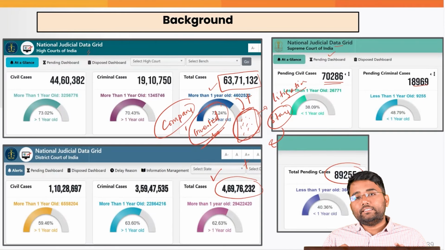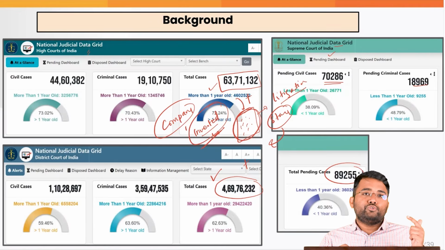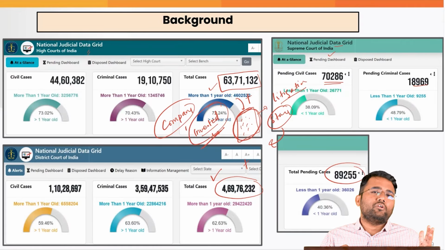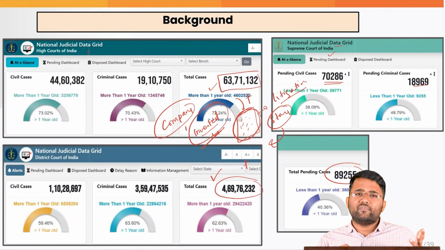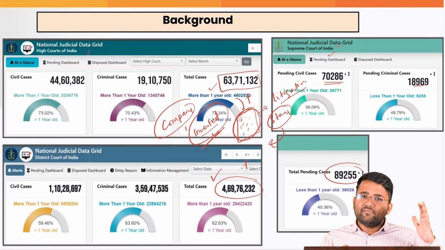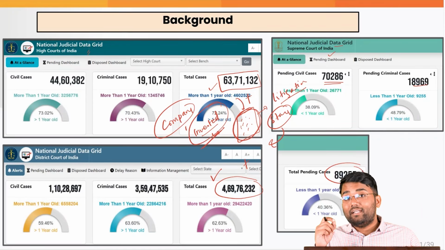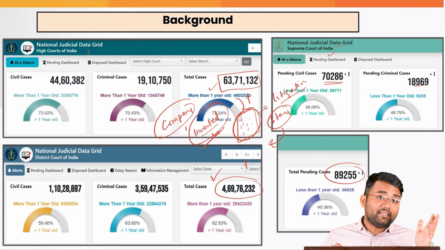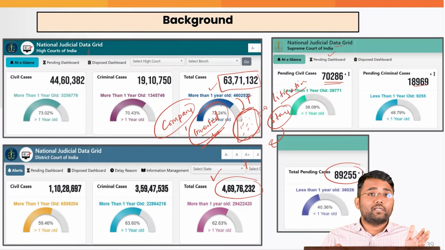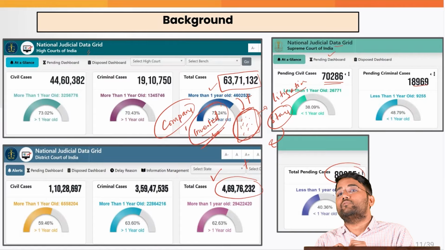And that is the reason the faster resolution of disputes is very important for the economy. Similarly, for matrimonial disputes, family related disputes, if a case goes on date after date, that creates mental agony, that creates anxiety for the persons, and that also takes a toll on the financial resources of the people.